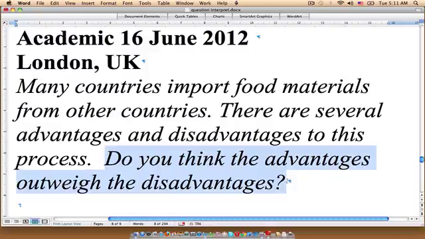Okay. Now that said, we could go through this essay and write it in a discussion essay style. That would be possible. So basically we would spend the first supporting paragraph talking about the advantages, the second supporting paragraph talking about the disadvantages, and then in the conclusion paragraph talking about whether the advantages outweigh the disadvantages or vice versa. So basically sharing our opinion at the end. But the way it's worded here, it could be either essay structure.